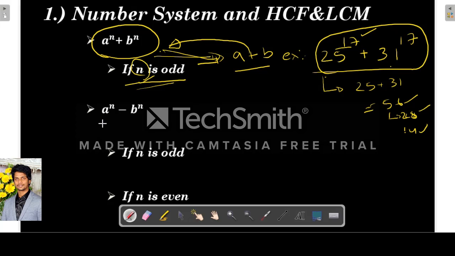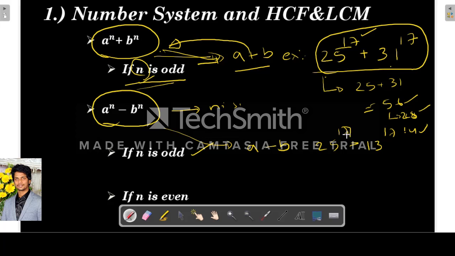This much you remember. So when it is in the form of a power n minus b power n and n is odd, then this is divisible by a minus b. For example, let's consider the number 25 power 17 minus 13 power 17. This is in the form of a power n minus b power n, right? So then this is divisible by 25 minus 13, that is 12. So 12 is a factor of this number.